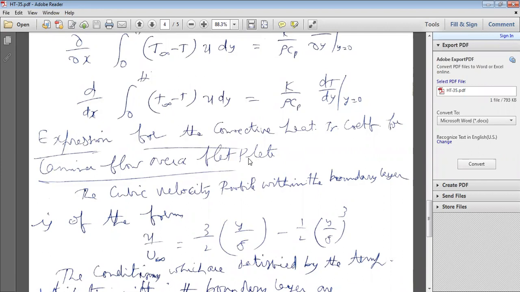Or otherwise, first we have to arrive at the Nusselt number in terms of Prandtl number and Reynolds number.